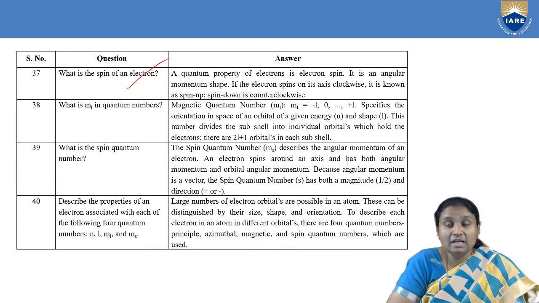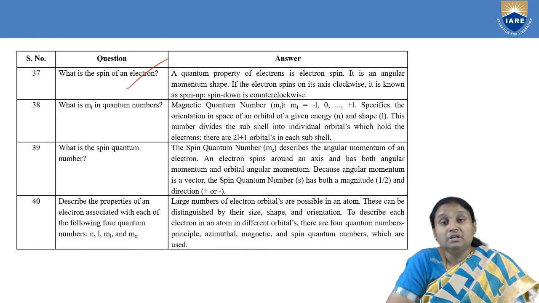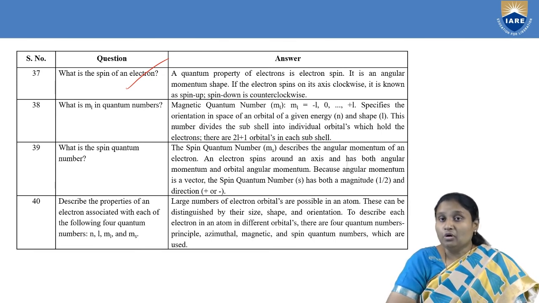ML is called the magnetic quantum number, where we talk about the orientation of an orbital. That orientation can be talked about in terms of energy, which is given by the principal quantum number n, and also in terms of the shape of the orbit, which is given by L. When we consider the orientation of orbitals, suppose you take a p orbital.